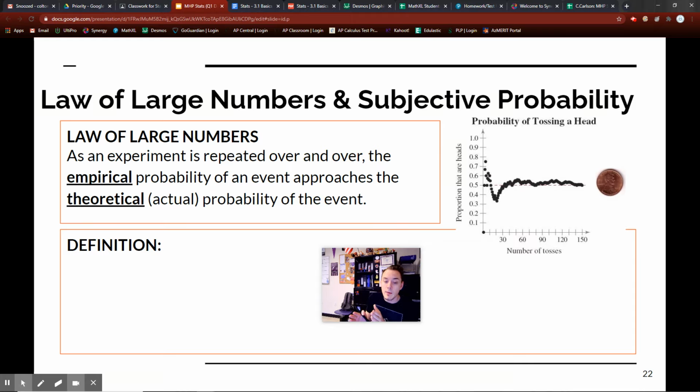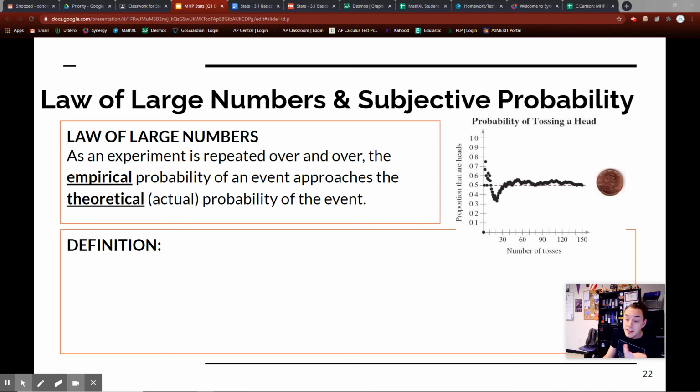The empirical probability starts to approach what the theoretical probability is. Of course, this is 0.5. So when you do an experiment over and over and over again, you start to actually see that this experiment will converge into your theoretical probability. I think that's pretty cool.